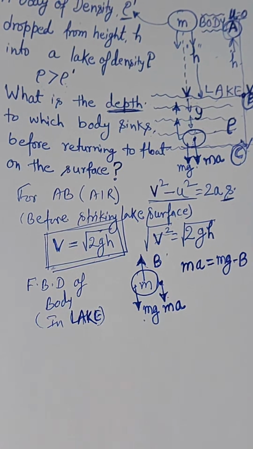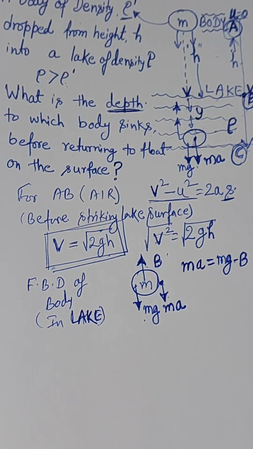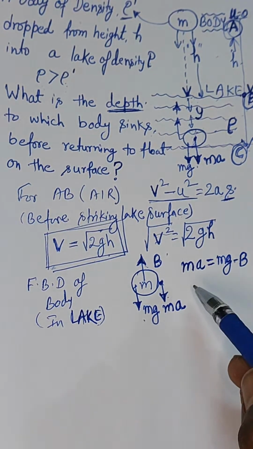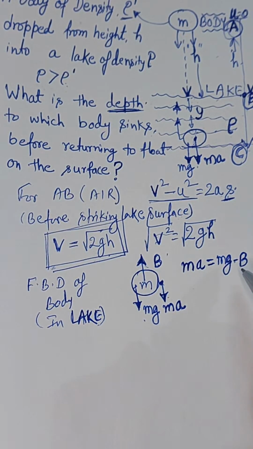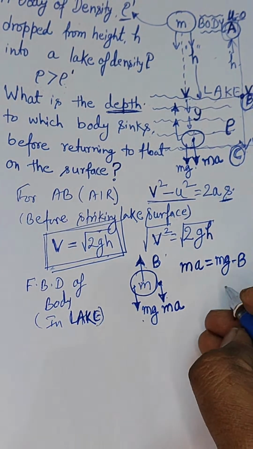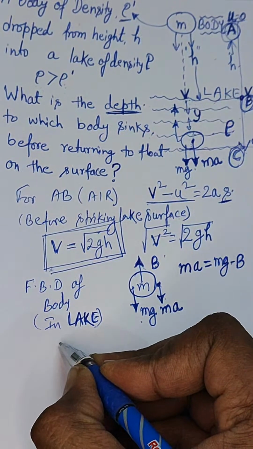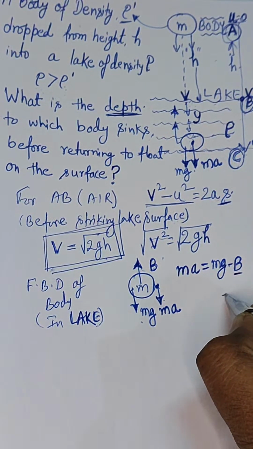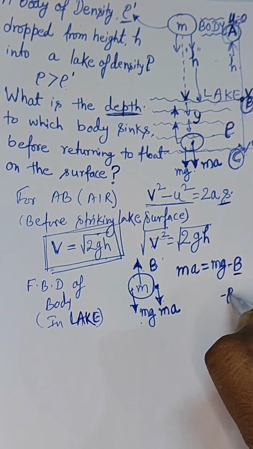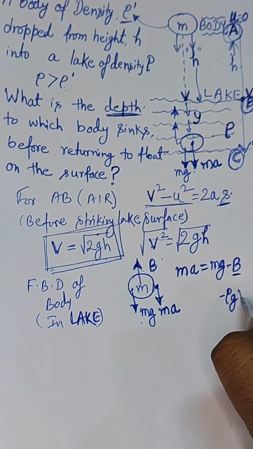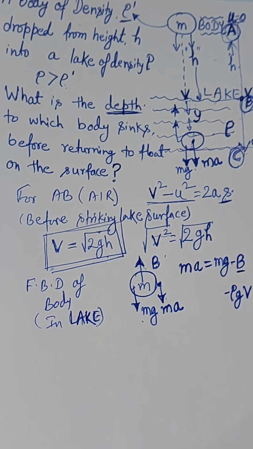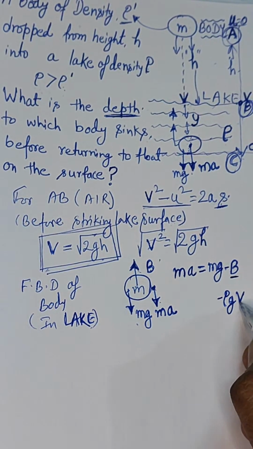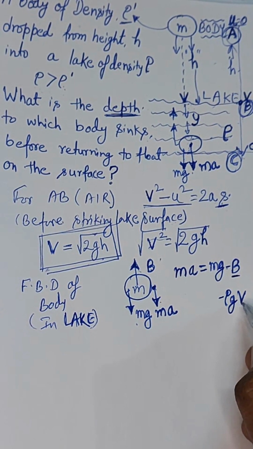Now from this point, what we can say is that ma is equal to mg minus B, and we know that B, the buoyant force, is nothing but rho g v, where v is the volume, don't get confused.